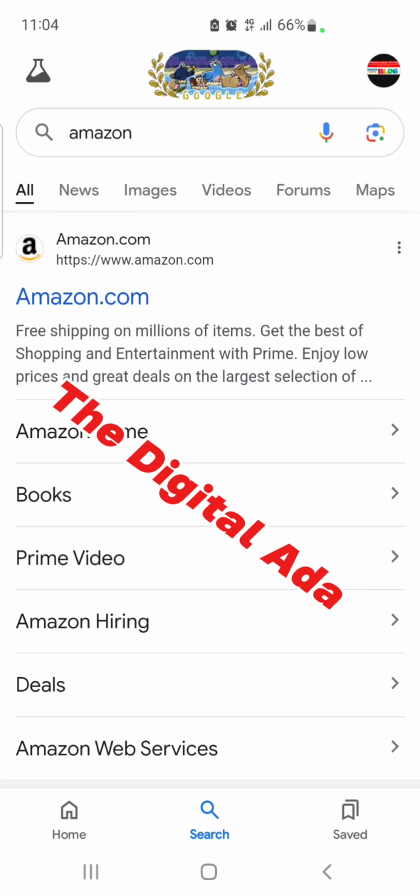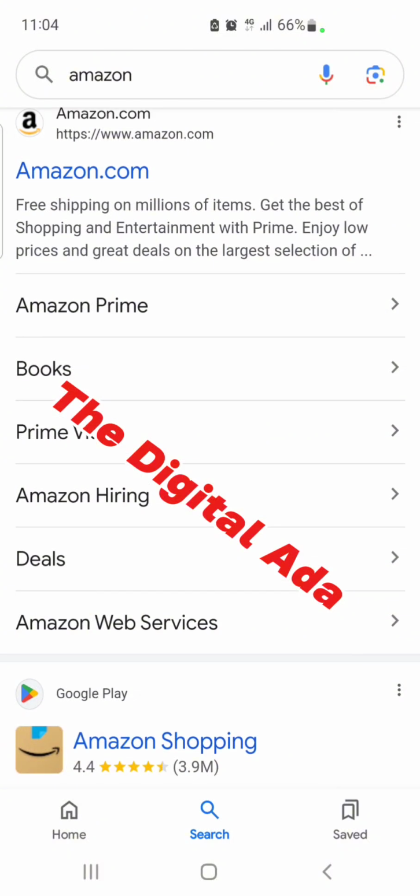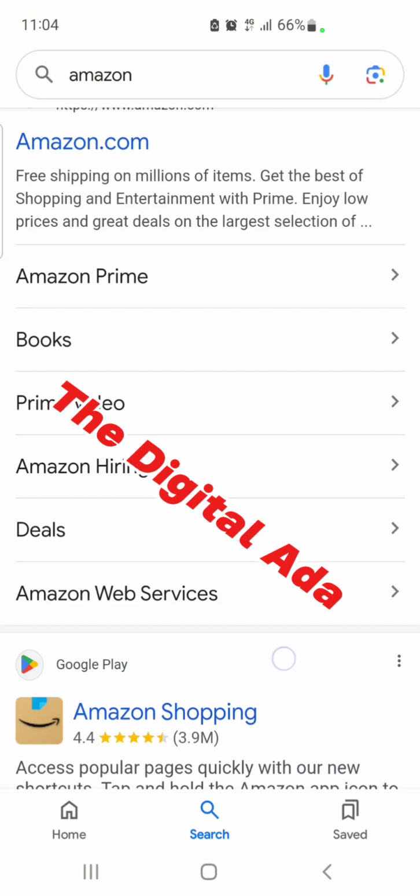Okay, so this is a search engine called Google. As you can see in this search here, I typed Amazon. So I am going to click on this first page I'm seeing here. I either click on this amazon.com or I go down to books. You should know that Amazon is not just a place to get books. It's a place where you can get different things, and here are some of the services they offer. You can get electronics, you can get books, you can get so many more.